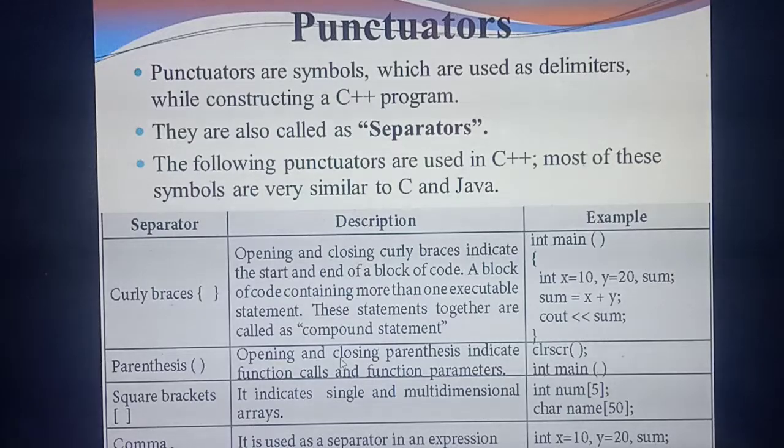Understand? So curly braces will contain how many braces? 2. What are they? First one for opening and second one for closing. Open indicates you are going to start the program. End indicates you are going to end the code. Understand? Yes. See this example. Later we will study in detail about this. Okay. So this is the sample C++ program. You are going to study about C++ programs.